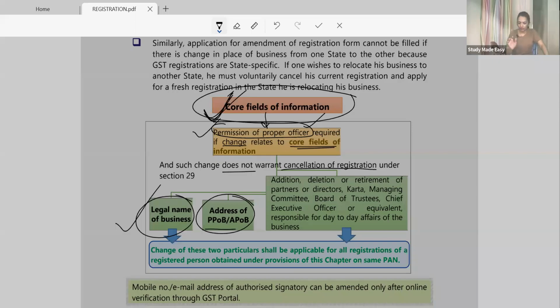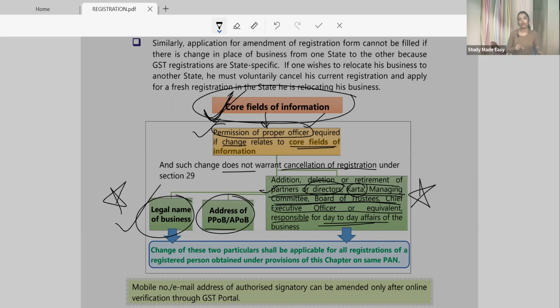When you change the legal name of the business, when you change the address, that is the additional or principal place, you have to tell. Now, any addition, deletion, retirement of partner, director, karta, as the case may be. If it is a firm, it would be partner addition, deletion. If it is a company, then director addition, deletion. Karta, if it is HUF, so it depends. So wherever addition, deletion of karta, partner, director, board of trustees, chief executive officer, or equivalent responsible for day-to-day affairs. So can I say these are key members? So whenever there is addition, deletion in your key members, in such a case, these three are core areas.